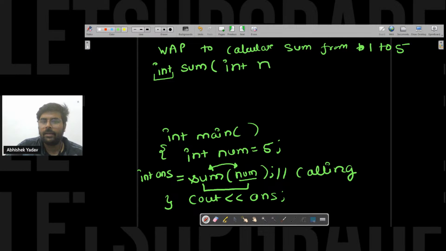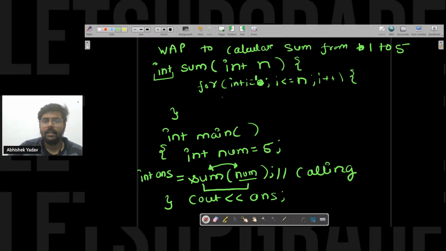Int, let's suppose n. And after that, you are saying, hey, I will use a for loop that will start from i equal to 1, sorry, not 0, 1. i less than or equal to n, i plus plus.